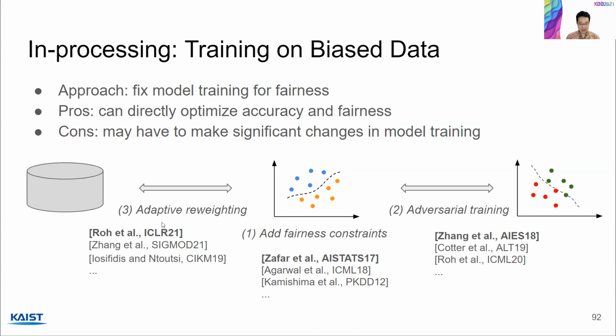The third approach is adaptive reweighting, where the idea is to give different weights to the input examples so that the model training effectively has unbiased input data. For these three approaches, again, I'm going to introduce the representative works that are highlighted as follows.